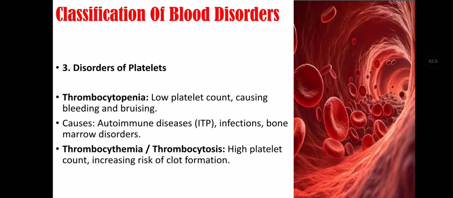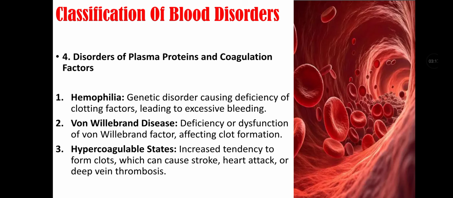Now we will talk about disorders of platelets. First is thrombocytopenia, that is low platelet count, and it causes bleeding and bruising. Its causes include autoimmune diseases, infections, and bone marrow disorders. Second type is thrombocythemia or thrombocytosis, that is when there is high platelet count that increases risk of clot formation.